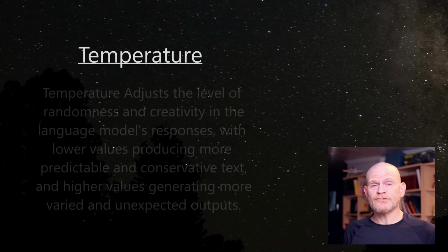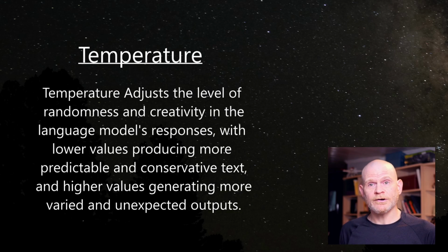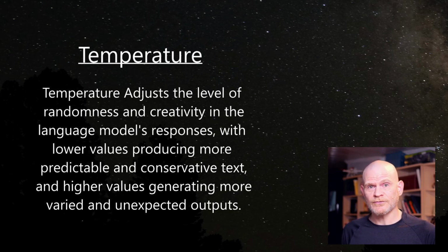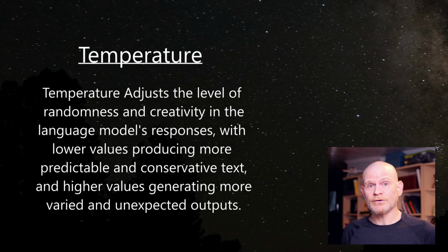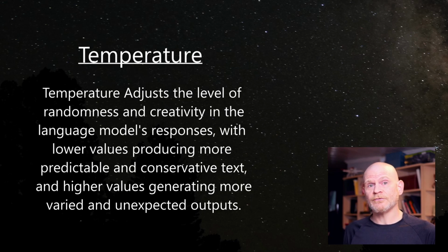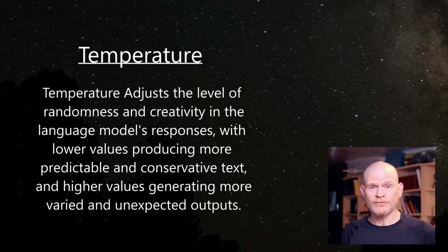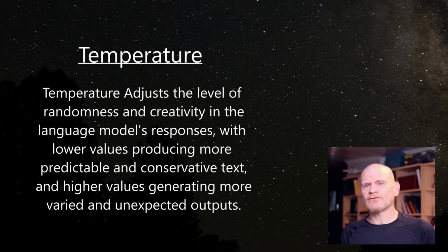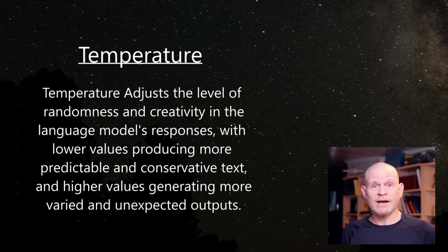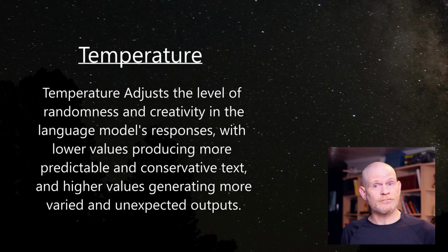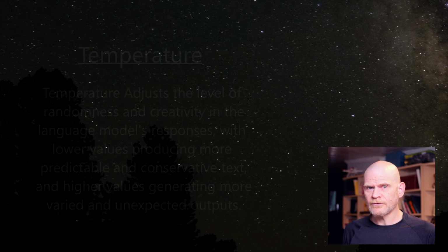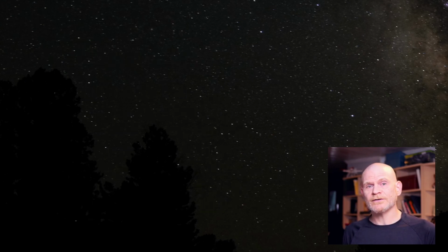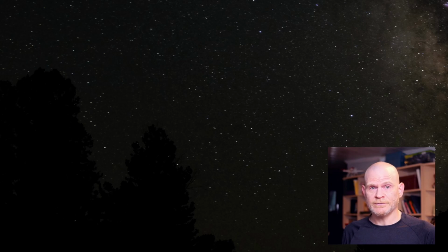On to the parameters. First, temperature. Temperature adjusts the level of randomness and creativity in the language model's responses, with lower values producing more predictable and conservative text, and higher values generating more varied and unexpected outputs. So this takes a set of possible next words and mixes them up. Keep in mind that the LLM is using statistics and other methods to determine the next word, and it's not a truly random result, otherwise LLMs wouldn't be able to respond intelligibly.